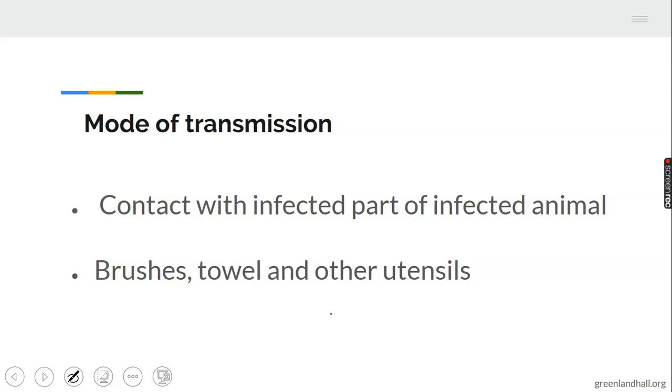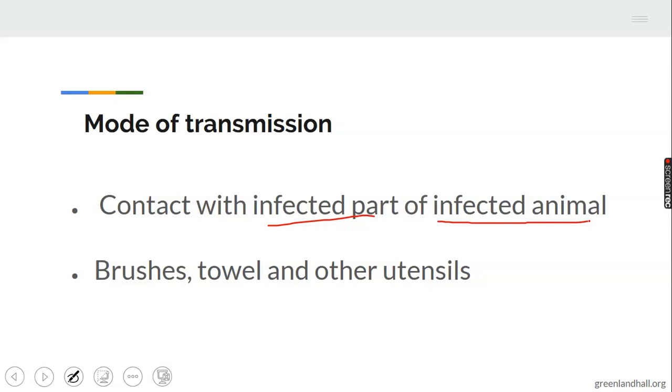1. Contact with infected parts of infected animals. It means it is a contagious disease as well. We have been making reference to contagious disease, a disease transmitted by direct contact from infected animals to healthy animals. So when ringworm affects animals, and healthy animals come in contact with that particular part, the healthy animals are as well infected by this disease.